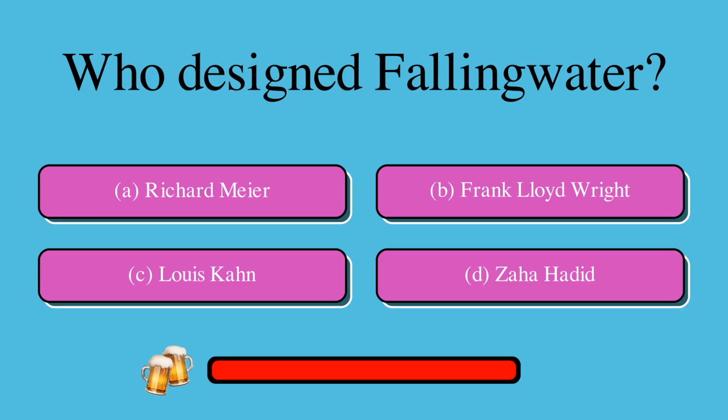Who designed Fallingwater? Is it A. Richard Meyer, B. Frank Lloyd Wright, C. Louis Kahn, or D. Zaha Hadid? The correct answer is B. Frank Lloyd Wright.